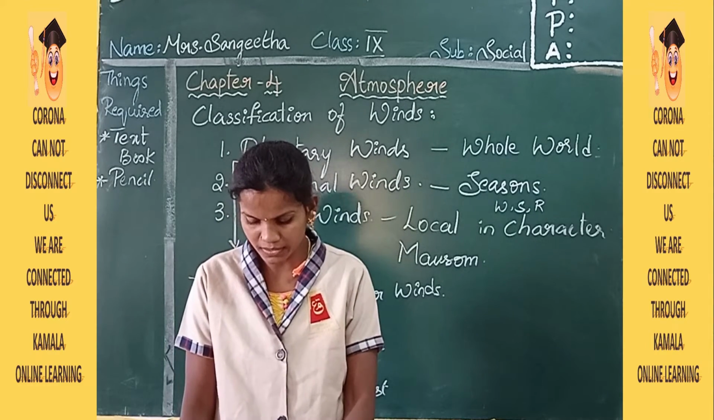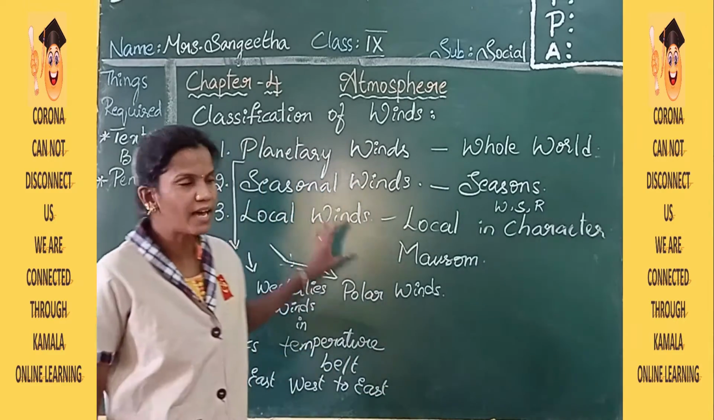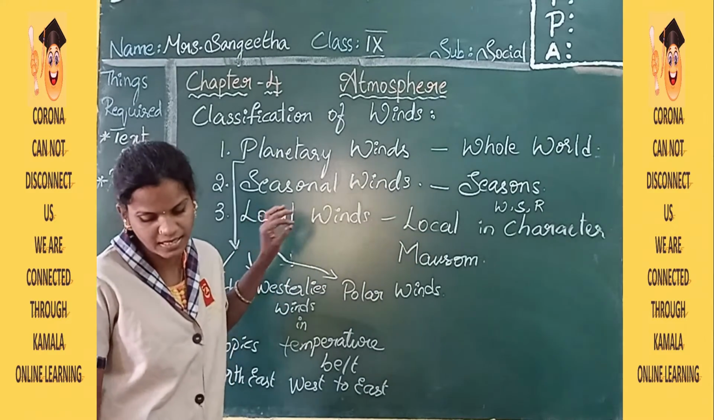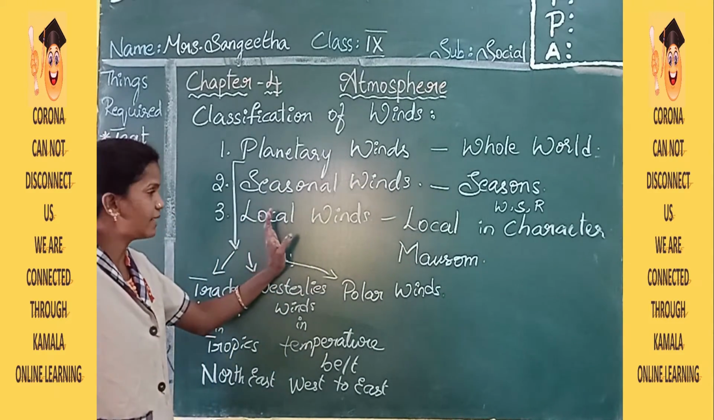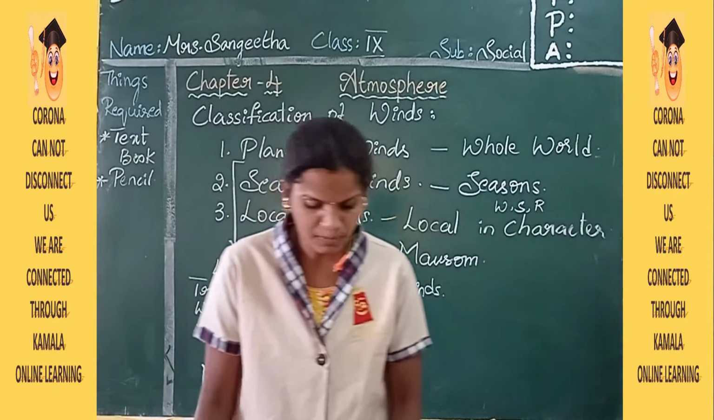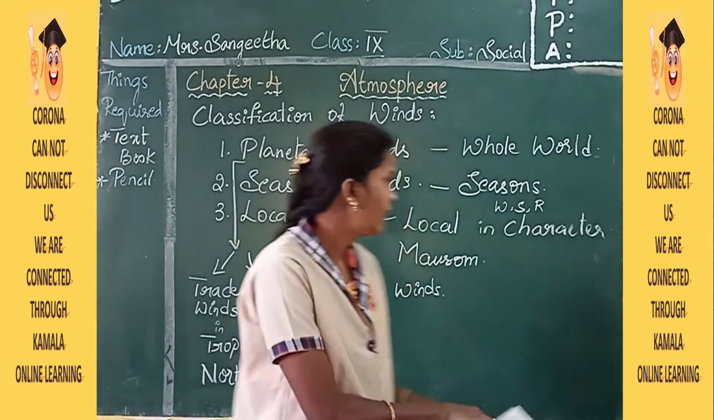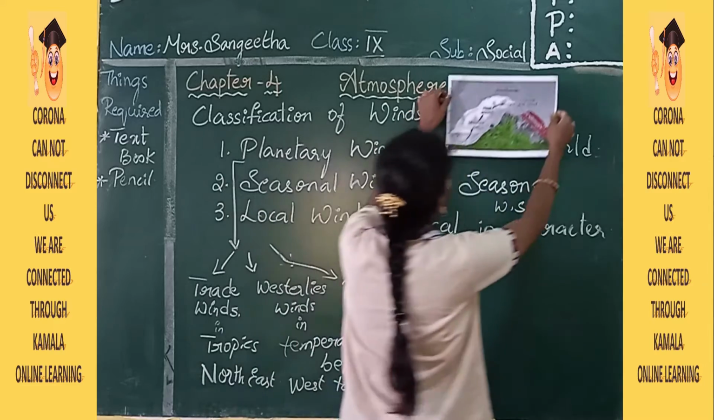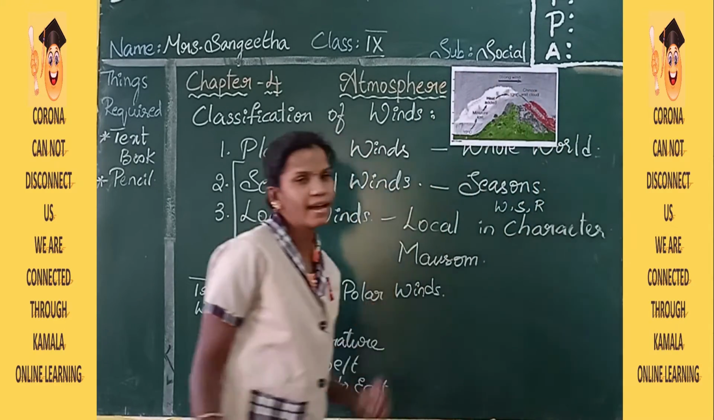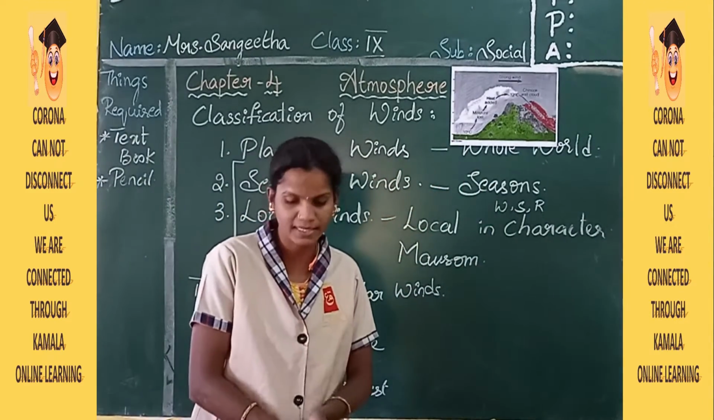These local winds blow in the lower layer of the troposphere. Local winds take their own character season-wise, and it may be a hot local wind. I'll explain the diagram. Take out your page number 44. The picture I have taken from the internet, and if you have any doubts, ask me.